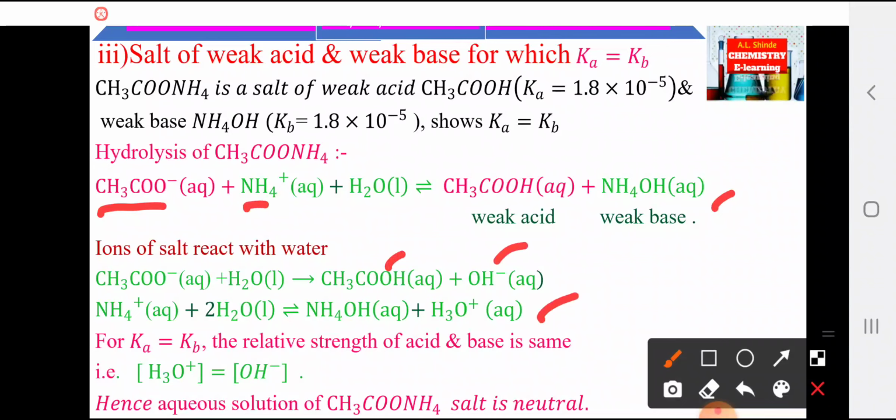For Ka equal to Kb, the relative strength of this acid and base is the same. That is, the concentration of H3O+ ions is equal to that of OH- ions. Hence, the aqueous solution of ammonium acetate salt is neutral.